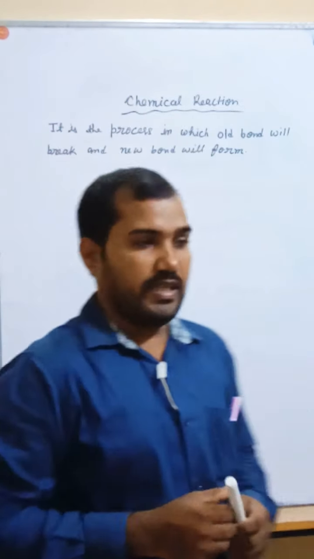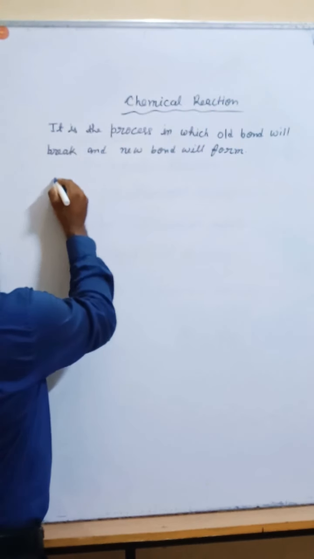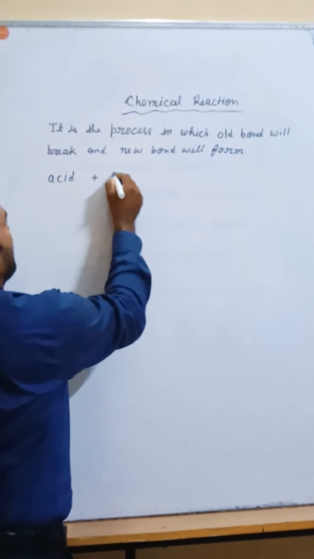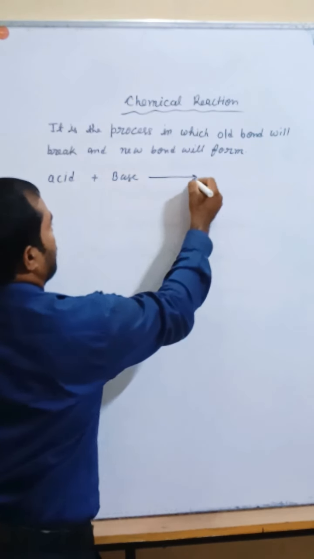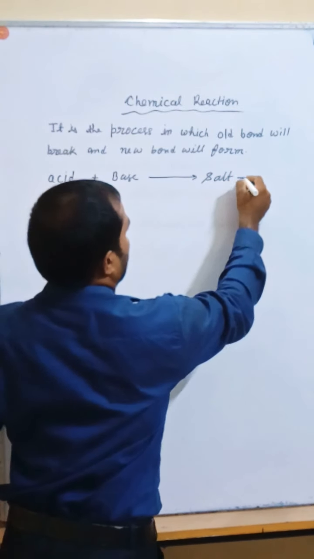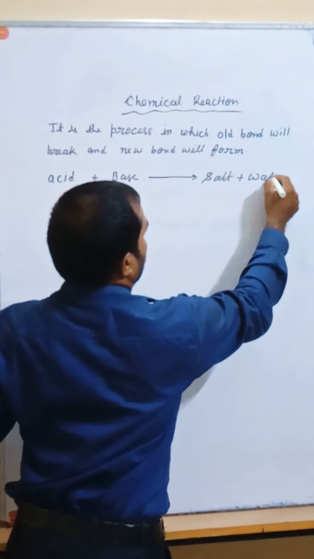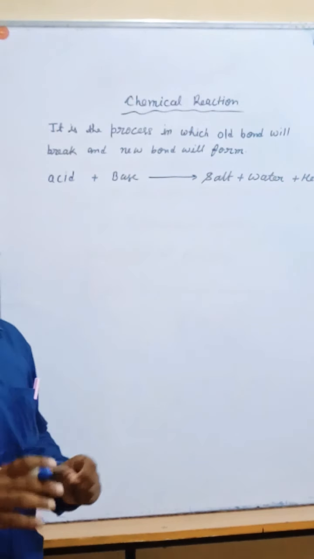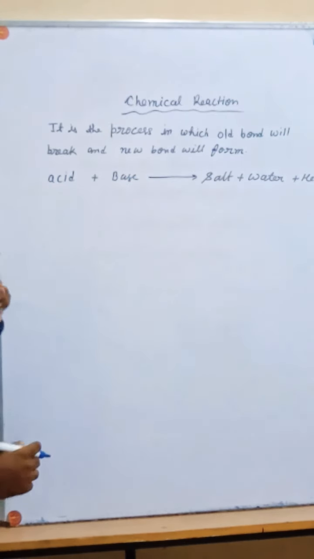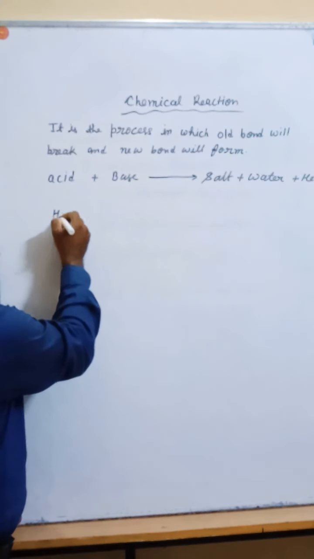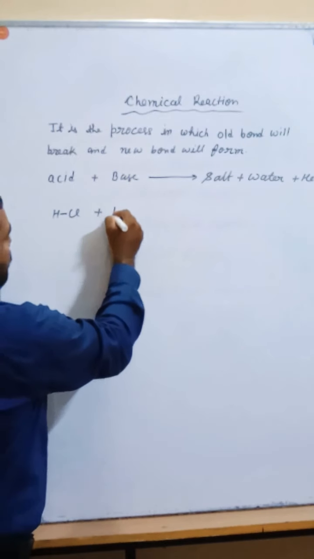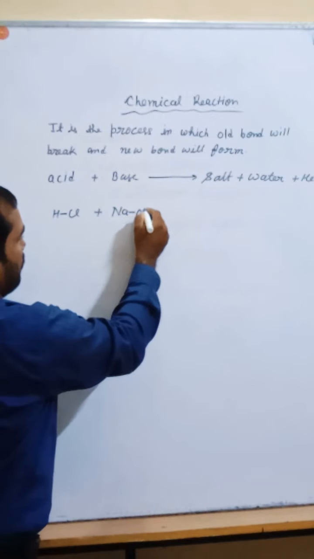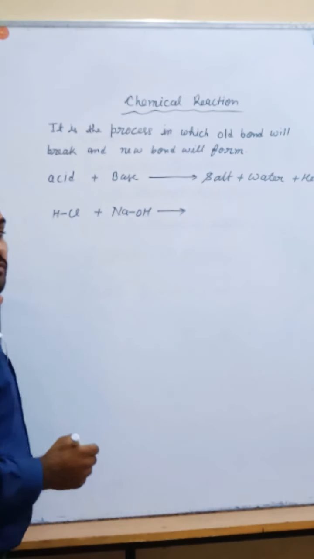So one example I am going to take. Okay. Suppose acid reacts with base to give salt plus water plus heat. You have learned this very simple and common example. Suppose one example of the acid is HCl, hydrochloric acid. Base, suppose NaOH. I am writing in the bond form. OH gives out. What will form, my dear?